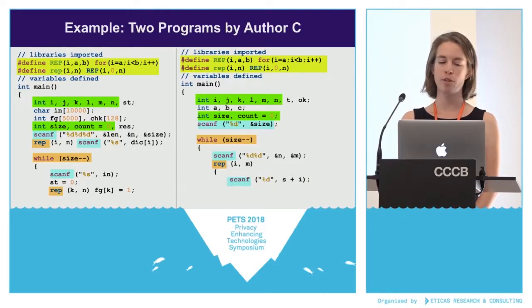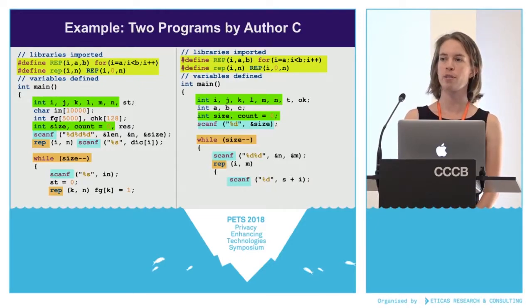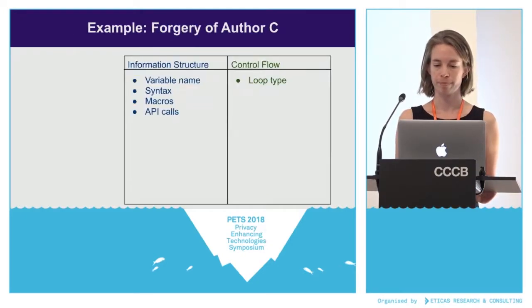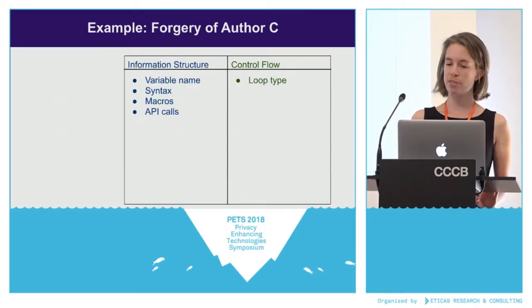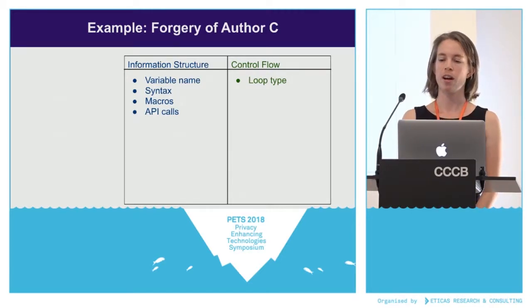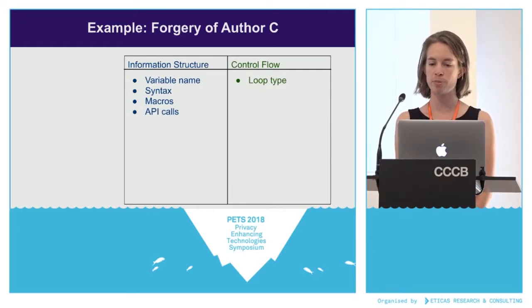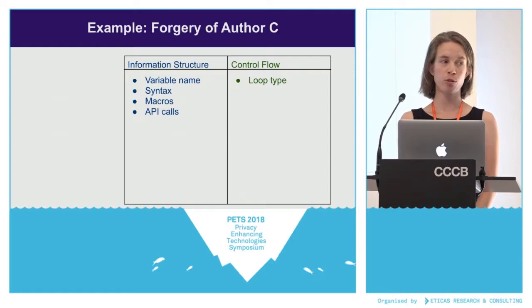But for their main loop in their main function, it's always while size minus minus. So these are a couple of things that participants noticed. And these are the same things that I just talked about, the stylistic elements, split into two groups. On the left, there's information structure, which just means variable names, syntactic decisions, macros like the reps and API calls, and control flow, which here just means loop type.